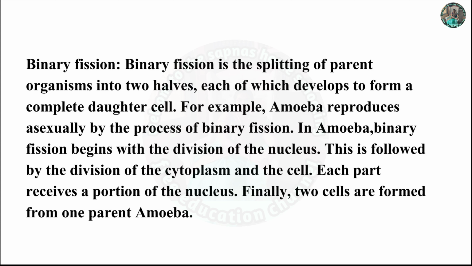In amoeba, binary fission begins with the division of nucleus. This is followed by the division of the cytoplasm and the cell. Each part receives a portion of the nucleus. Finally, two cells are formed from one parent amoeba.